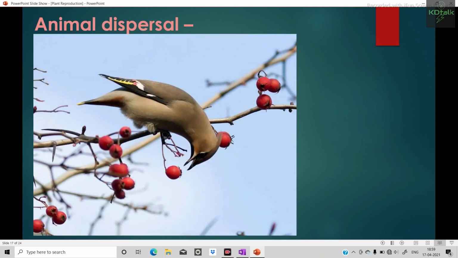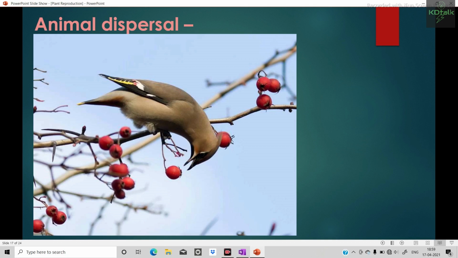Now, dispersal by animals, mostly by birds. The birds eat the fleshy fruit, or the fruit is dropped from the beak of the birds, or the fruit is dispersed by the excreta of animals. So they are dispersed by animals in this way.